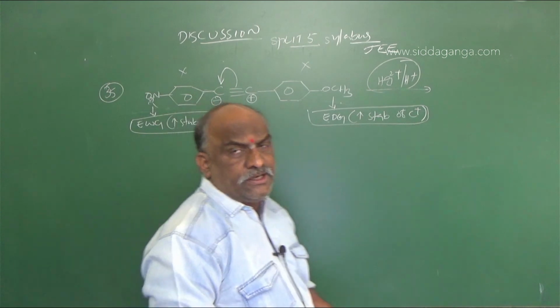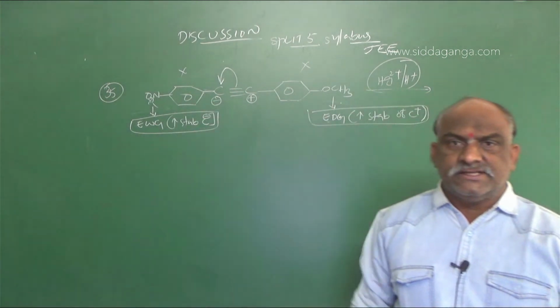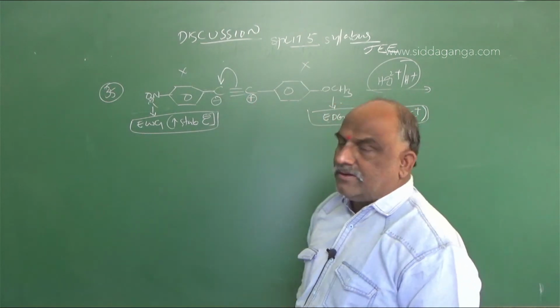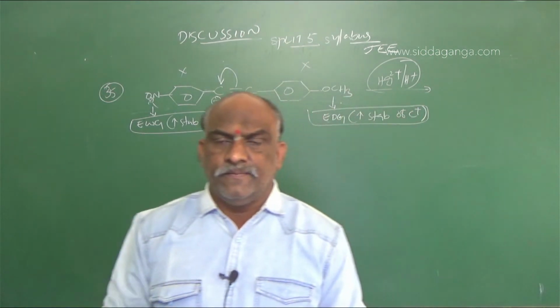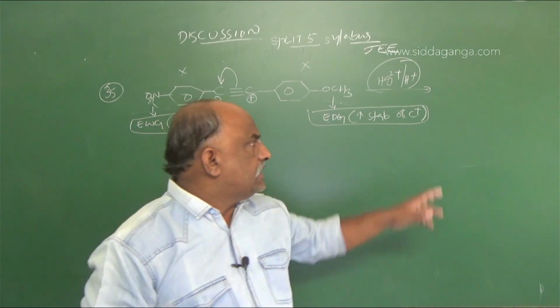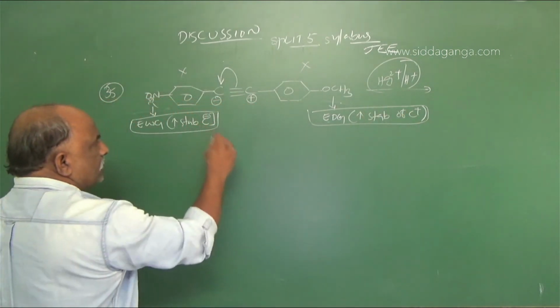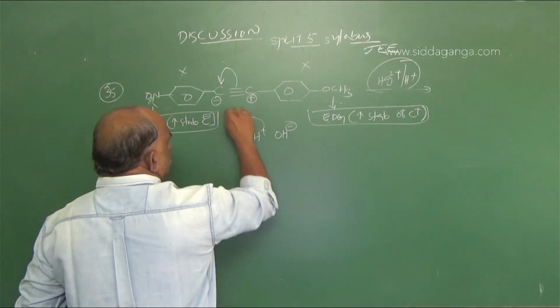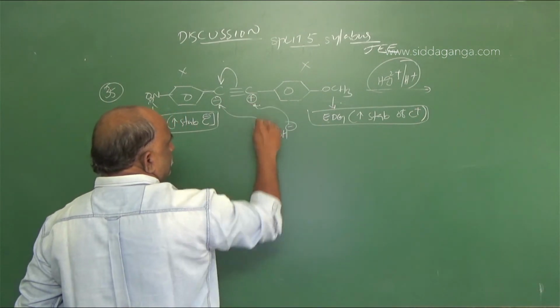So my dear students, delocalization takes place with respect to that sign. Here delocalization, minus will come here, plus will come here. Then what is our target? Add water. Mercuric sulfate, sulfuric acid said that addition of water. Addition of water to this: H plus, OH minus, plus R to this side, minus R to this side.